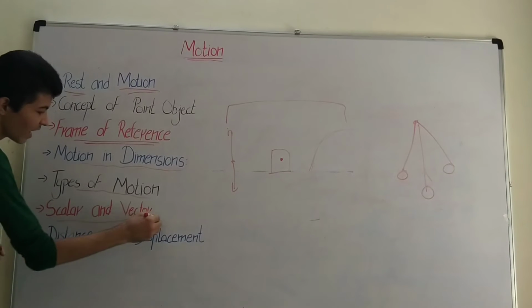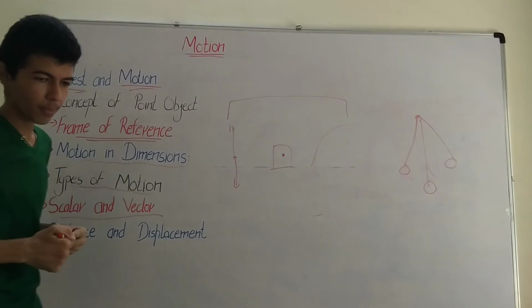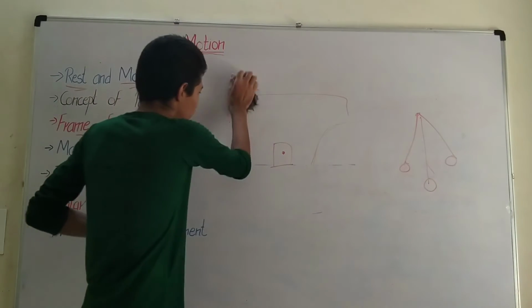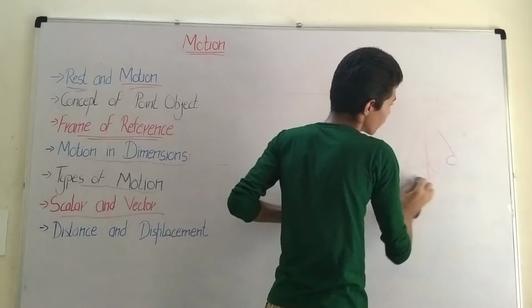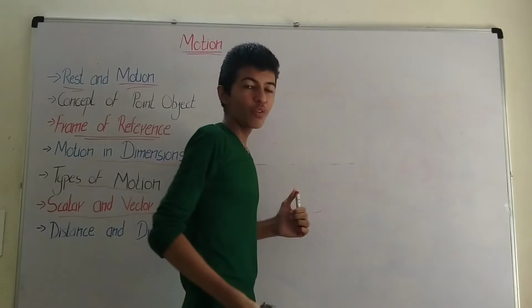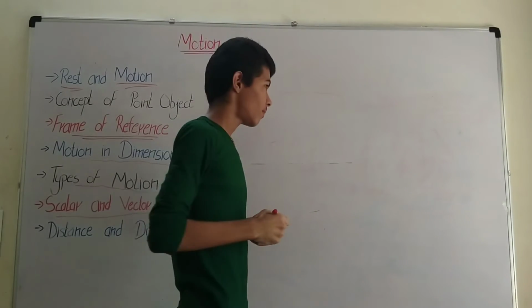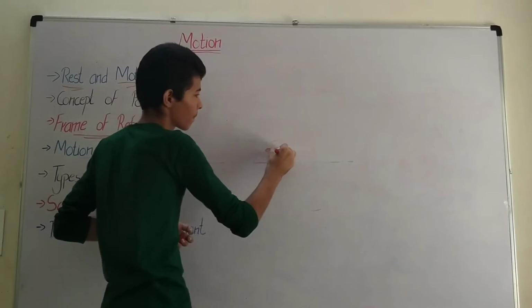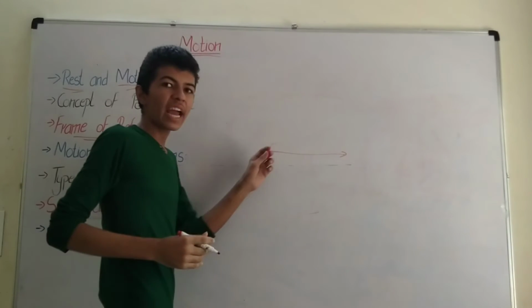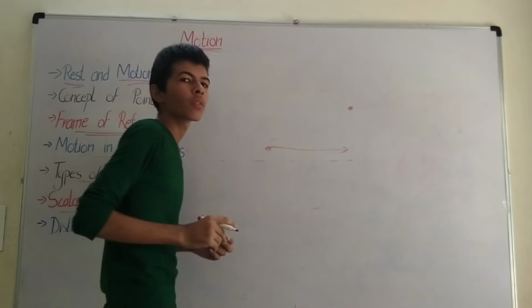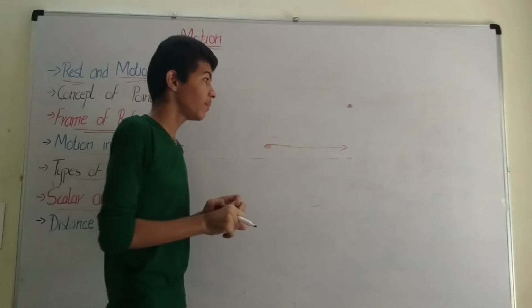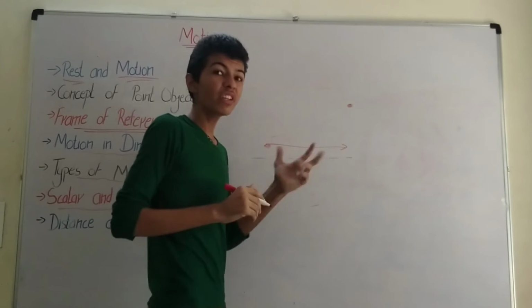Now what are scalar and vector quantities? If you have a friend and you have to go to his house, he says move 10 meters, but that doesn't say in which direction to move.